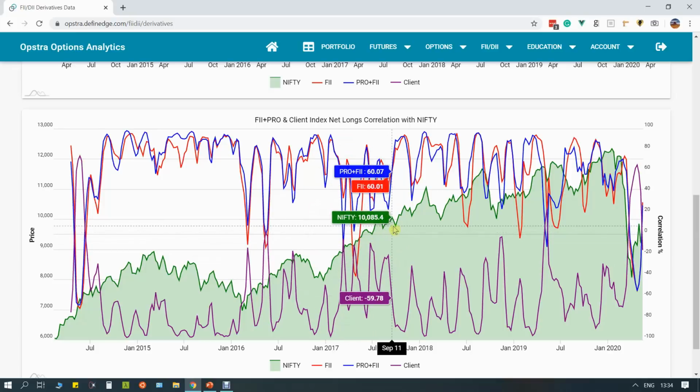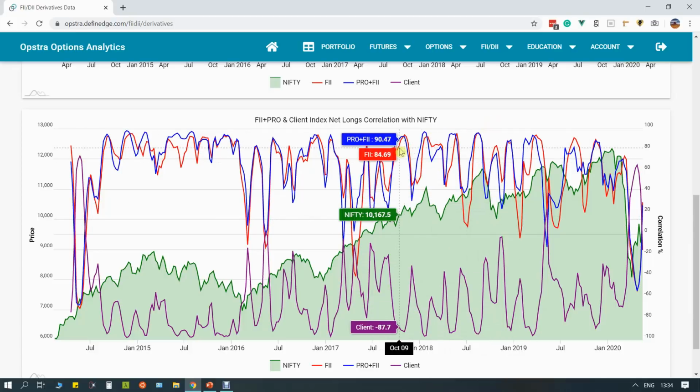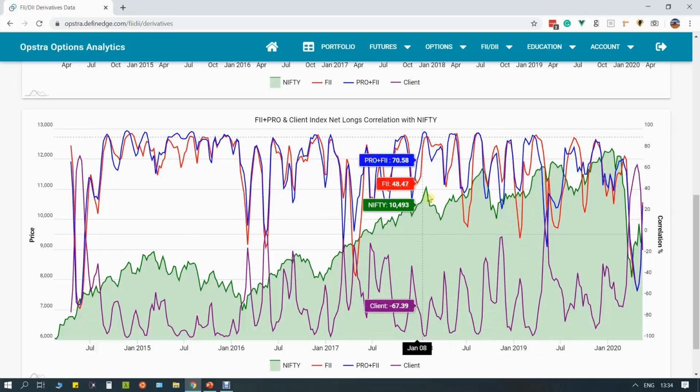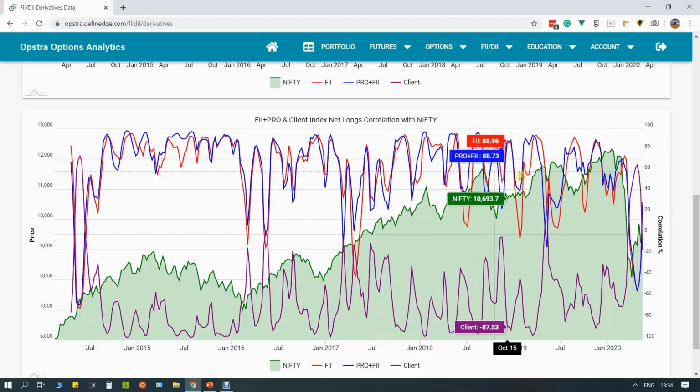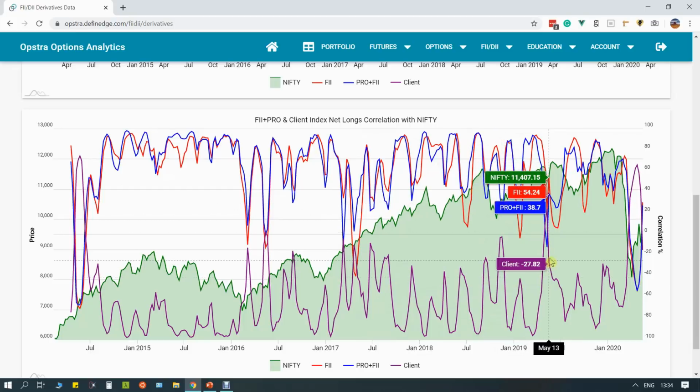So at that point of time, there was a lot of confusion as to what is happening between Nifty and what the FII and pros were doing. Okay, so there was a lot of confusion during that period. And later they gained the control again, and again you can see there is a huge correlation with that of the Nifty again.